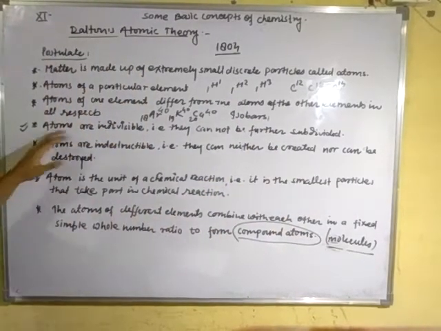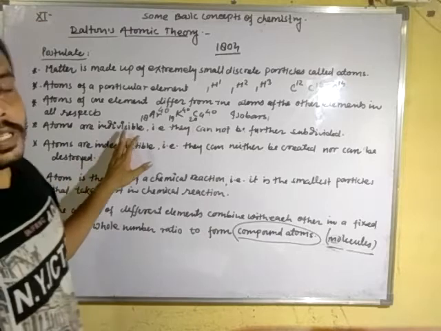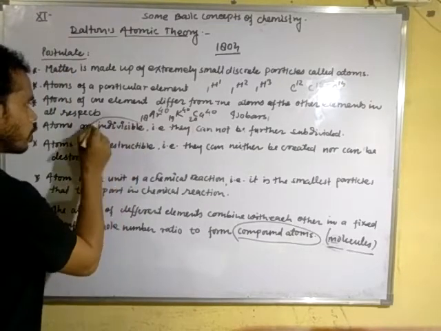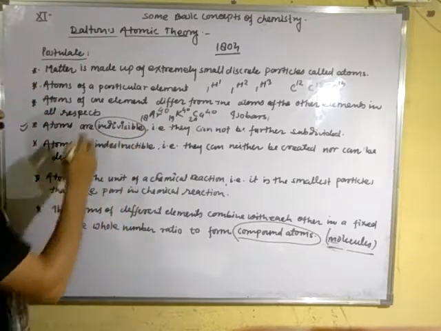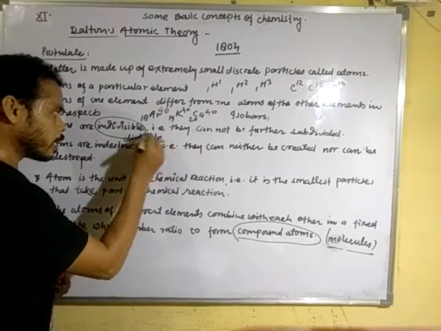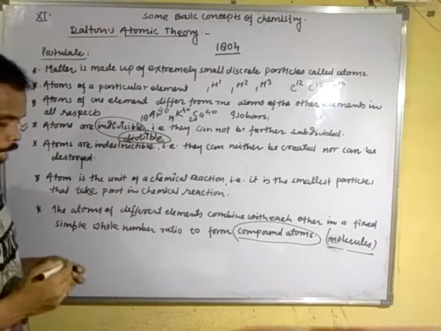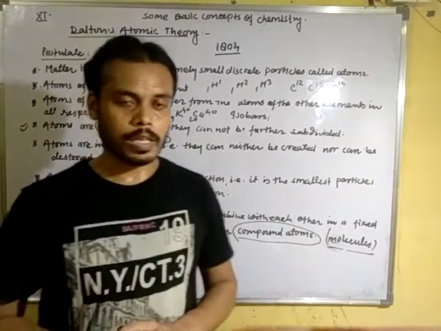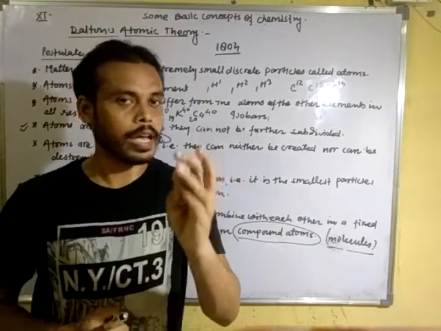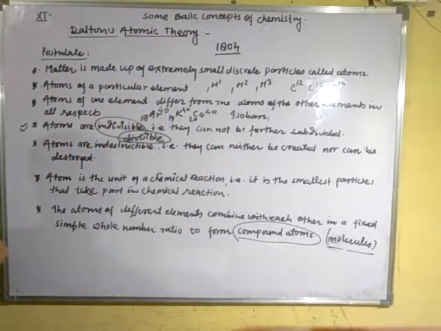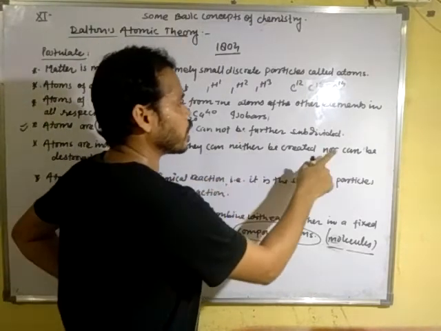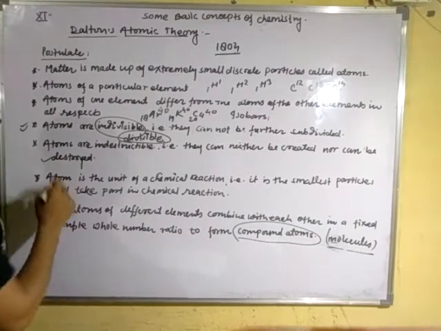Now, atoms are indivisible. After the discovery of electron, proton and neutron, this was changed to divisible. Atoms are found to have subatomic particles like the electron, proton and neutron. Atoms are indestructible, that is, they can neither be created nor destroyed.